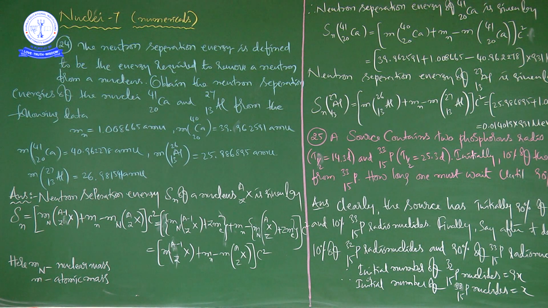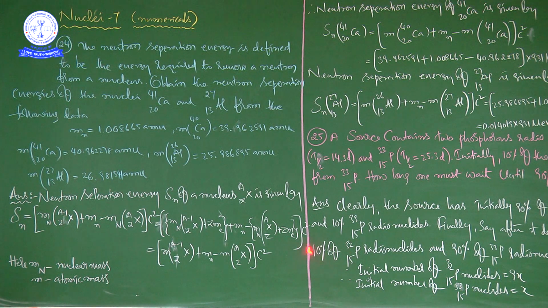We didn't consider a specific nucleus, either calcium 41/20 or aluminium 27/13; whatever it may be, we are simply deriving a formula. That is equal to [M(X(A-1,Z)) + Zm_e + Mn - M(X(A,Z)) - Zm_e] into c squared.